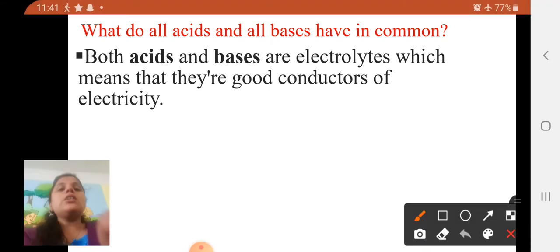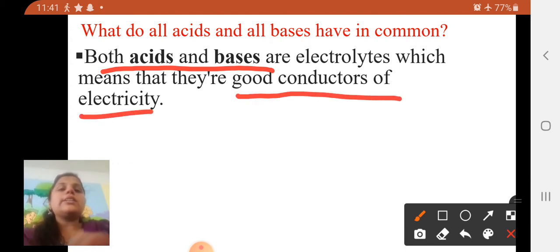Here you can see both acids and bases are electrolytes. Electrolytes means a good conductor of electricity. Good conductor of electricity means the electricity passes very easily through these solutions or through this medium.